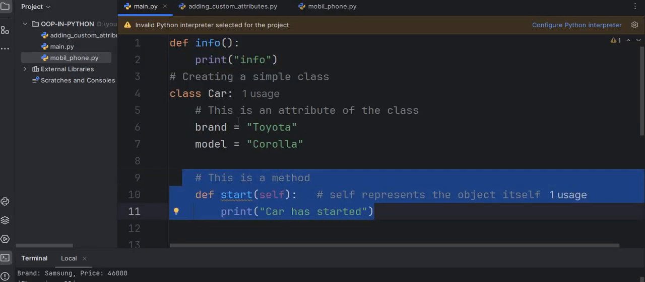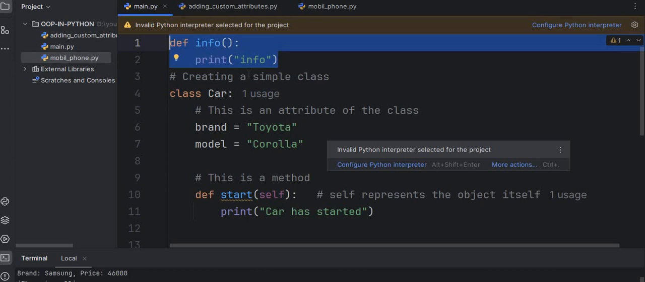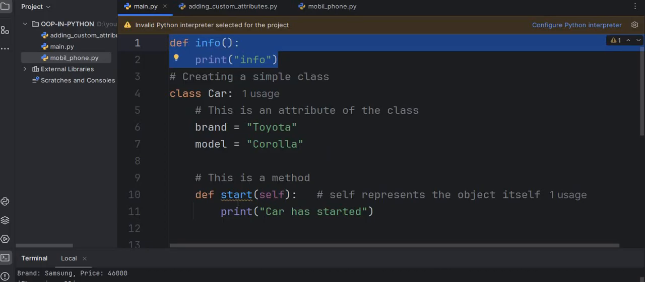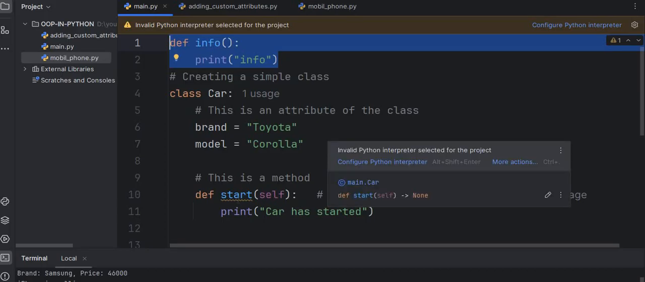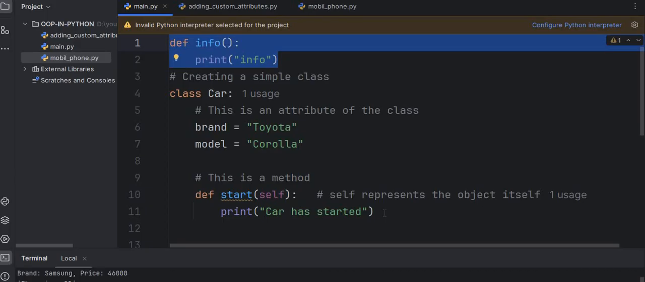A method is defined inside a class and a function is defined outside the class, and the function works independently while the method works with an object. Inside a function we do not pass any default parameter, while inside our method we are passing the default parameter self, as you see here. So these are the differences between method and function.